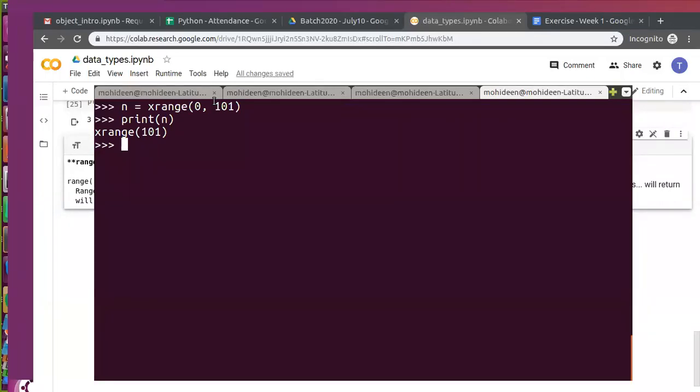A range will allocate memory at the starting stage itself, but in X range it will happen in the middle of the program. So that's the difference: in a range, the memory allocation takes place at the starting stage itself, while in X range it happens only in the middle.